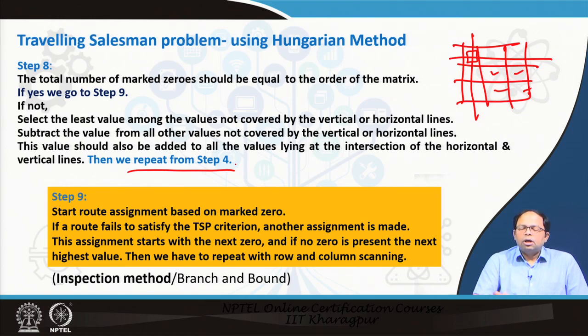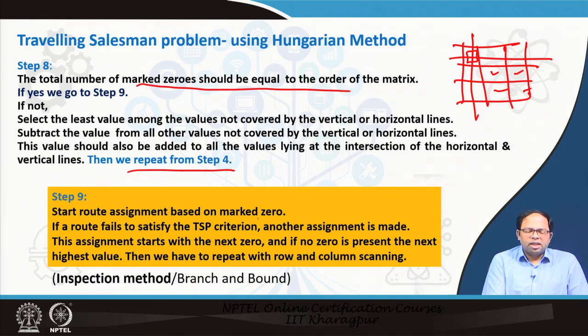That means we have to do row scanning and column scanning. Once that is done, again we have to check whether the number of marked zeros is the same as the order of the matrix. If it is, then it's fine. If it's not, we repeat this entire process. Once the total number of marked zeros equals the order of the matrix, we say that it is all fine.